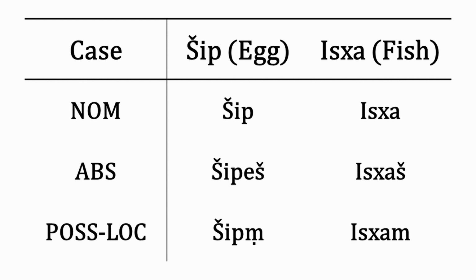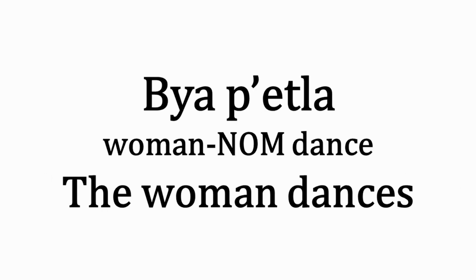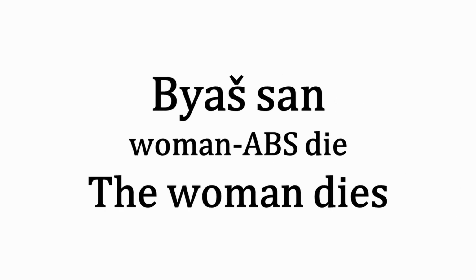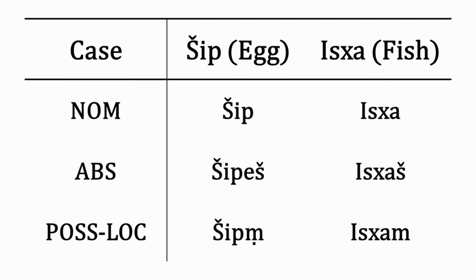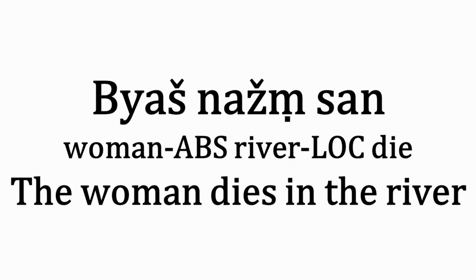The language has an active stative alignment, so the nominative case is used for the subject of a transitive verb and an active intransitive verb, and the absolutive for the object of a transitive verb and the experiencer of a stative intransitive verb. The possessive locative is a single case form used for both possessive and locative functions.